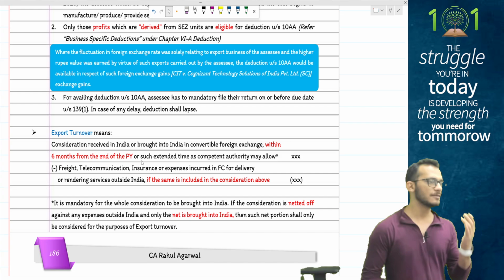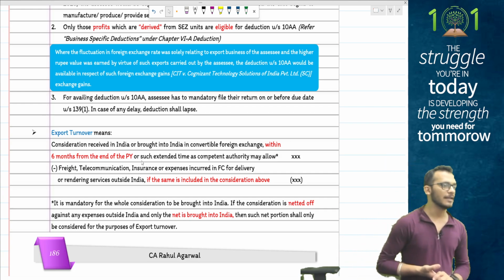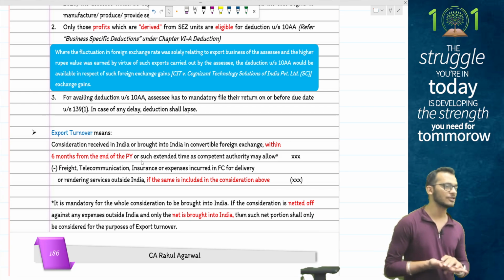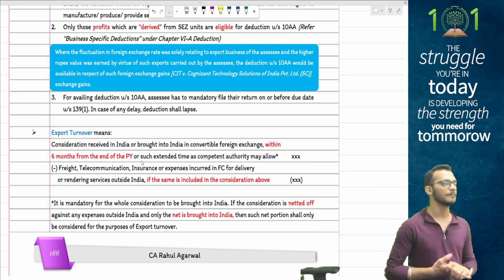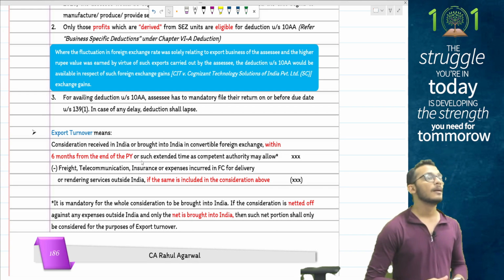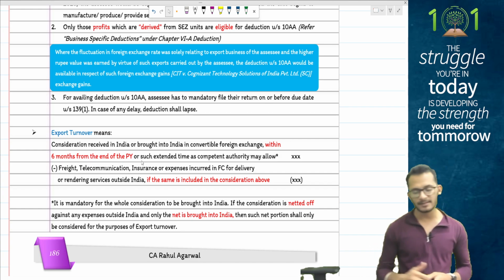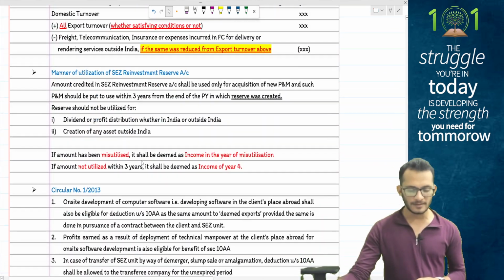Apart from this, people, income tax says if you are going to have a deduction under 10AA, after 10 years you also get a 50% of export profit deduction, subject to the condition that you invest this money in the SEZ reinvestment reserve, which is only used for the purpose of buying assets. That is what it says.